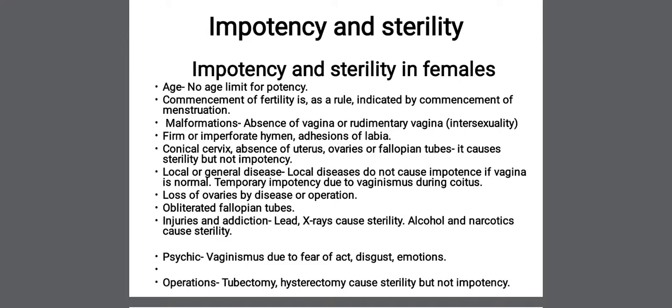The common age group for fertility begins with the age at which the menses begin in females, what we call menarche.